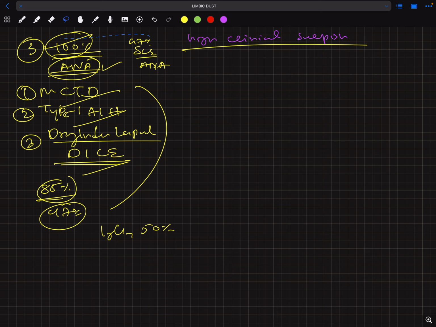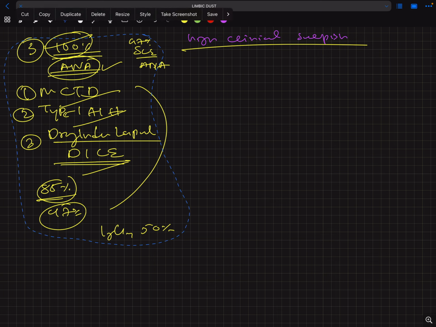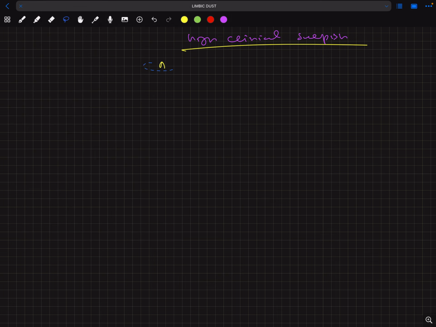As we know, there are various diseases in which ANA can be positive, so we cannot say that someone who is ANA positive has SLE. That's why I'm telling all these things. Suppose we have high clinical suspicion, then we test ANA and it comes positive. So what is the next step?